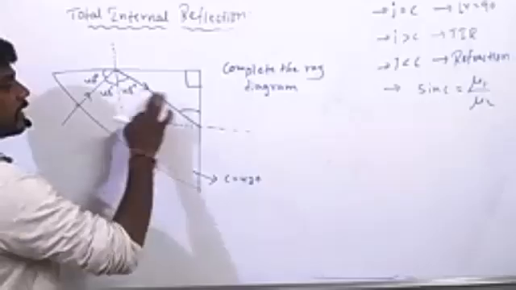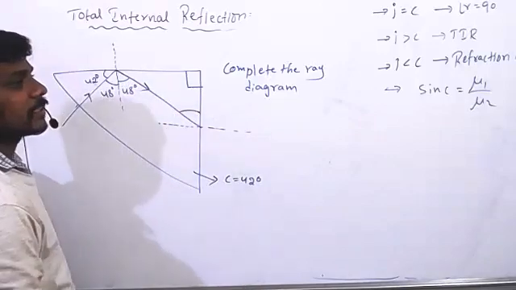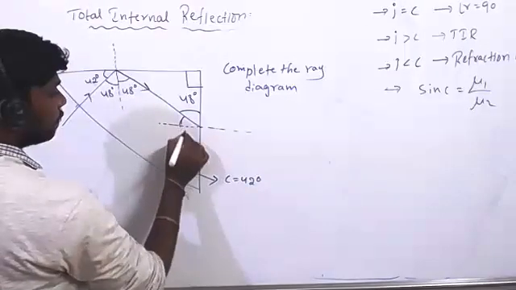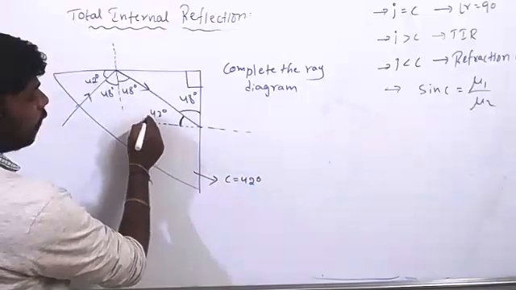If it is 48, then by alternate angles, this is 42. Now the angle of incidence is 42.